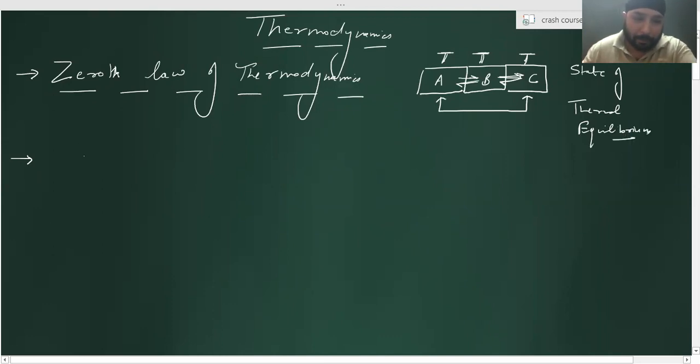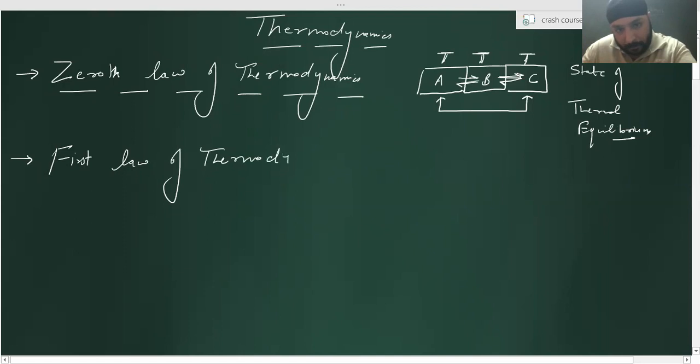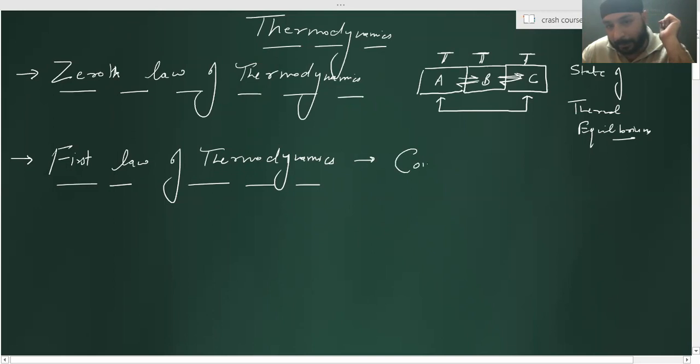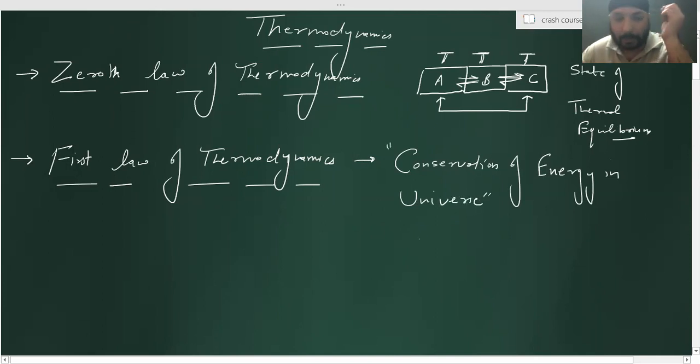Now, just tell me, what is the first law of thermodynamics? The first law of thermodynamics states that energy can neither be created nor be destroyed. It can only change from one form to another. Correct. That means there is a conservation of energy in the universe, right? That means the energy content of the universe is constant, right?